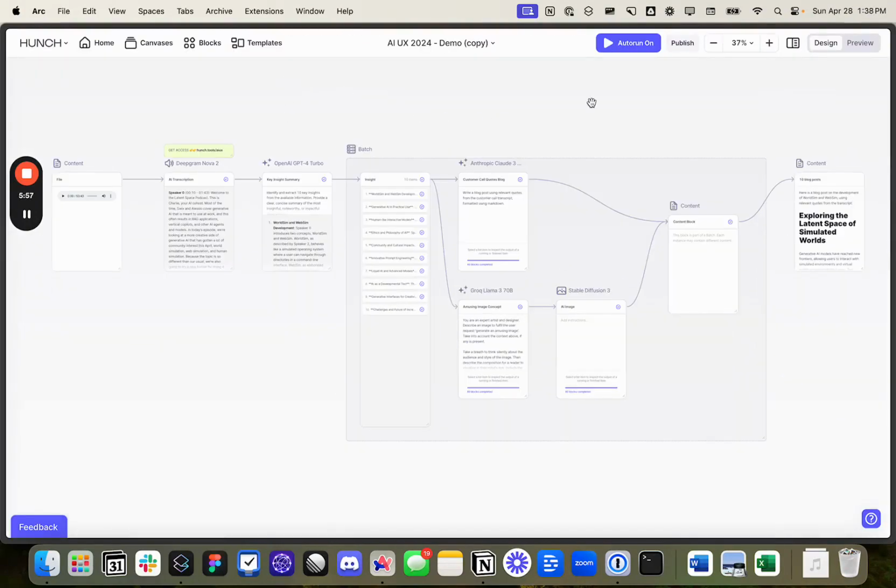And that's Hunch. It's a really fluid UX. It enables you to iterate on models and prompts and context really quickly. It's a little bit addictive to use, but it makes you more productive. You can do less, but get more done with AI.